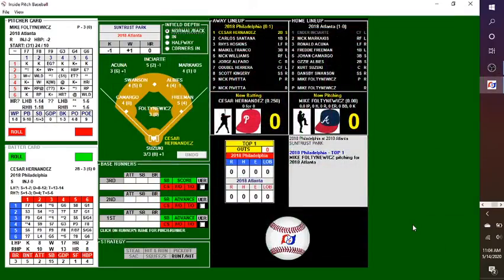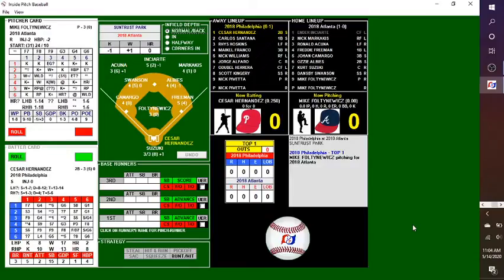Okay, so now let's go ahead and introduce you to the visiting Philadelphia Phillies. Cesar Hernandez, the second baseman, will lead things off. Carlos Santana, the first baseman, bats second. Rhys Hoskins, the left fielder, bats third. Maikel Franco, the third baseman, bats fourth. Nick Williams, the right fielder, will bat fifth. Jorge Alfaro, the catcher, will bat sixth. Odubel Herrera, the center fielder, bats seventh. Scott Kingery, the shortstop, bats eighth. And Nick Pivetta, the pitcher, will bat ninth.